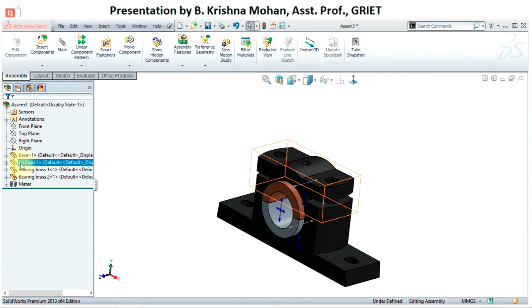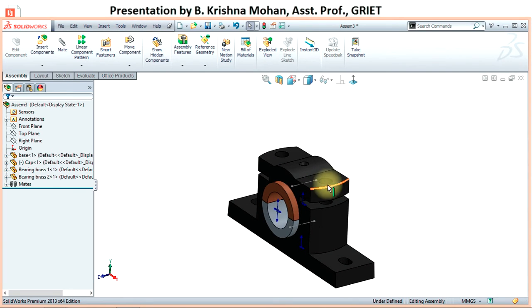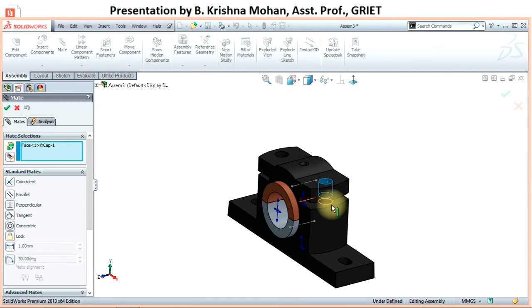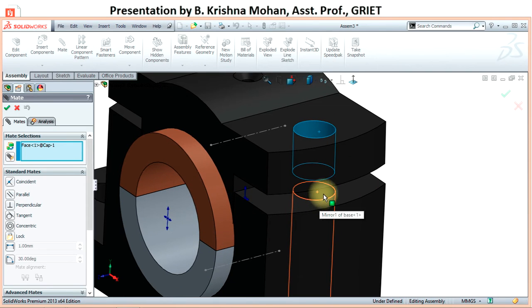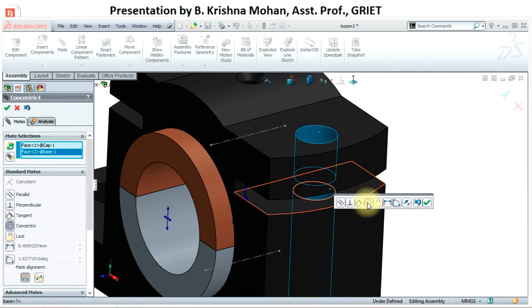If you see here, there is a negative sign in the parenthesis in front of the cap, so that means it indicates that the cap is not properly constrained, so it can still move. So just I want to hold the cap and see whether it moves or not. So it is rotating, so it is not properly constrained. So let us select the curved surface of this hole, say mate, and the curved surface of this hole, and let us choose concentric option again and say OK.